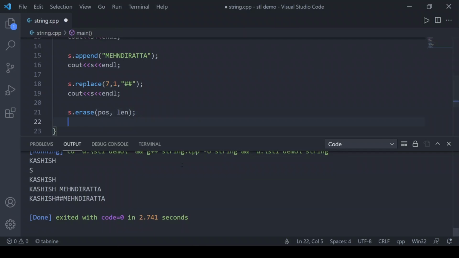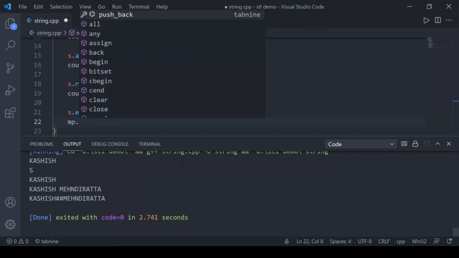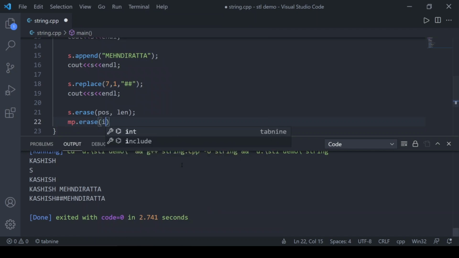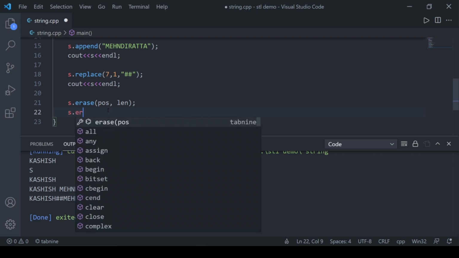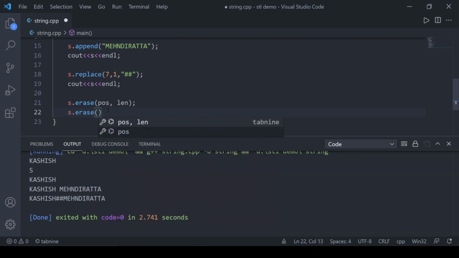In other places, like if I have a map, I have the erase function like m dot erase, where we have to pass iterators or the value. But here the syntax is a little different: I have to pass the position which I want to erase and the length. I want to erase the 7th and 8th characters, so I will write s dot erase with position 7 and 2 characters from it, and that deletes them.